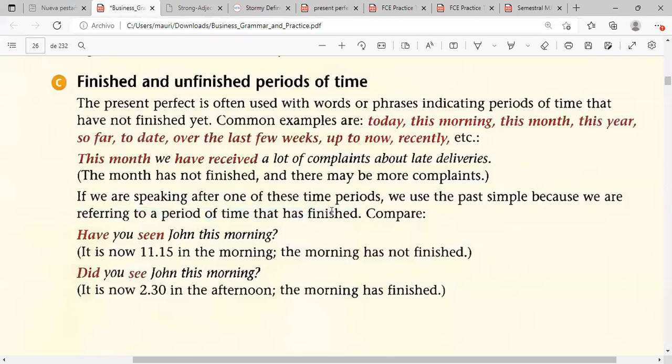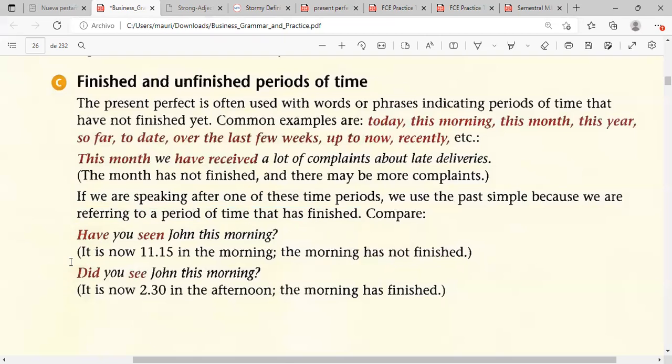All right, let's compare. Have you seen John this morning? It is now 11:15 in the morning. The morning has not finished. So that means that it could be before midday, before 12.